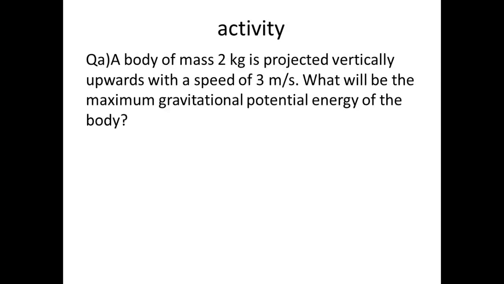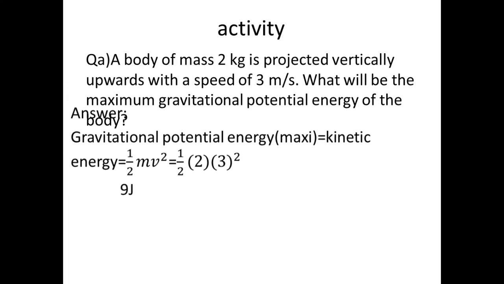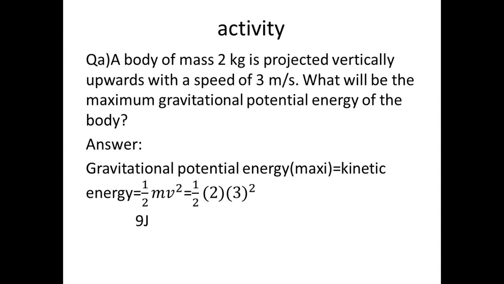I have some questions. A body of mass 2 kg is projected vertically upwards with a speed of 3 meter per second. What will be the maximum gravitational potential energy of the body? Yes, the gravitational potential energy is equal to the kinetic energy.